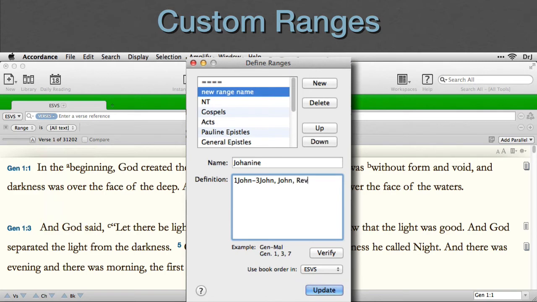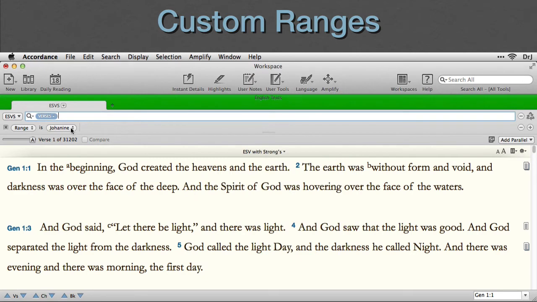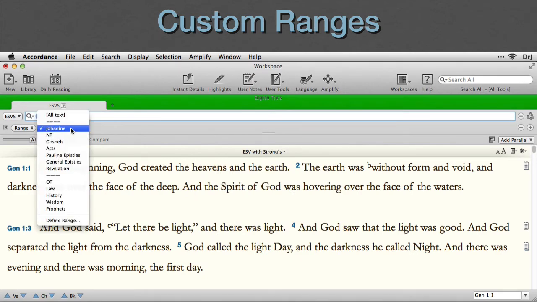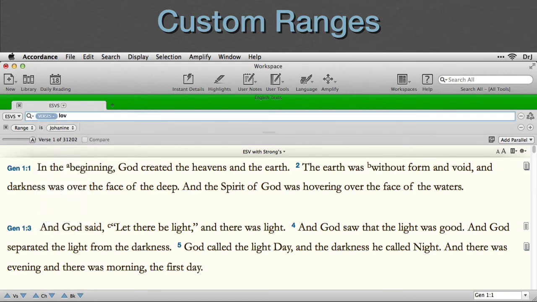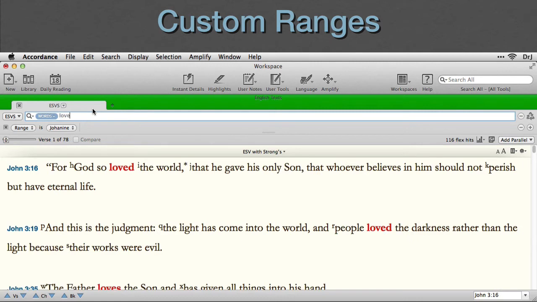Now, the point I'm trying to make here is that we can customize these ranges based on our own personal decisions about what belongs in each range. We verify our verse references, click Update, and close the dialog box. Accordance automatically chooses the new range for us, assuming we want to use it immediately. Now notice when we search for love, we find it in just the Johannine literature of the New Testament. By the way, I should probably add that Accordance always displays ranges in canonical order, not the order in which we entered the verse references.